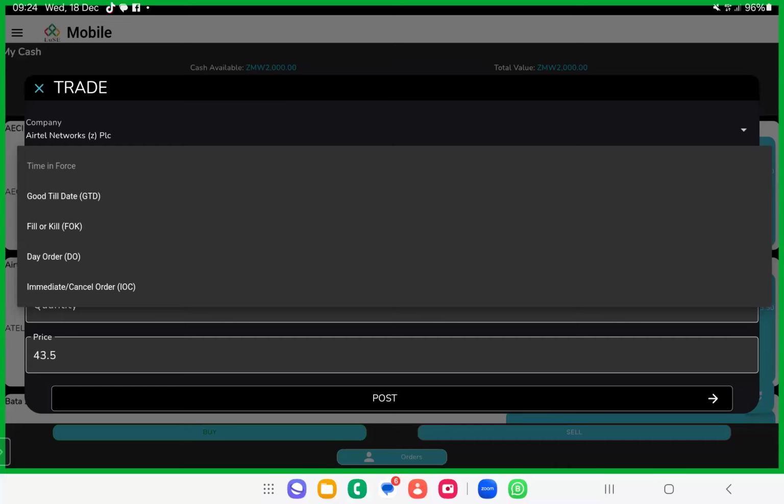Then day order. This one simply means that you want the transaction to be done on the day when you have ordered. Since you have ordered today, you want it to be done just today, Wednesday. By the time they close the day at 15, they should have done that. If they haven't, then the money should be sent back to your CSD account, and again you start afresh, just like that. That is for day order.